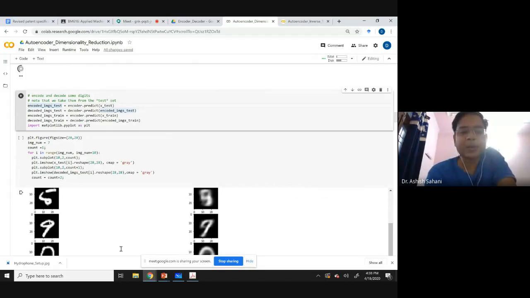The 784 pixel images get compressed into 4 data points, which come out as encoded_images_test. These 4 data points I put into the decoder part, and I get the decoded test images. And I do the same for the training images, and I get the encoded images train and decoded images train.